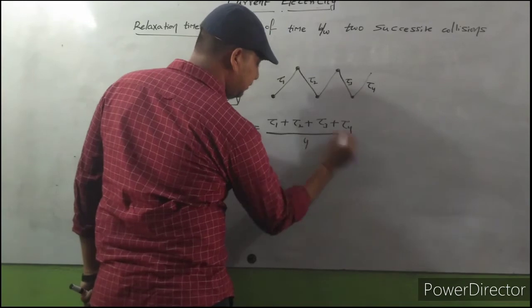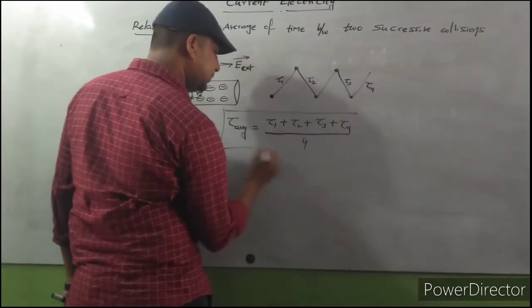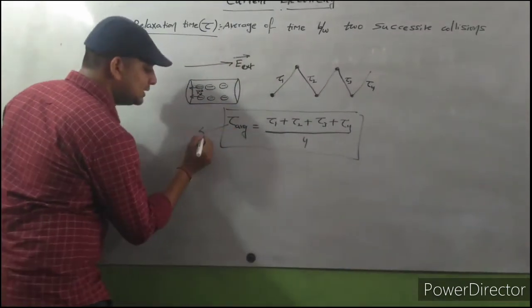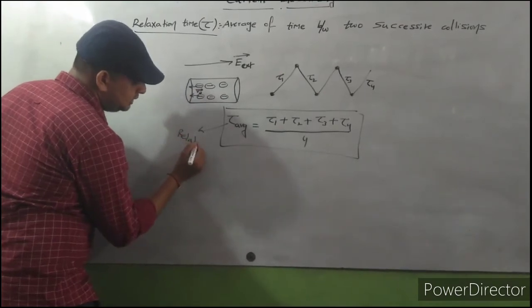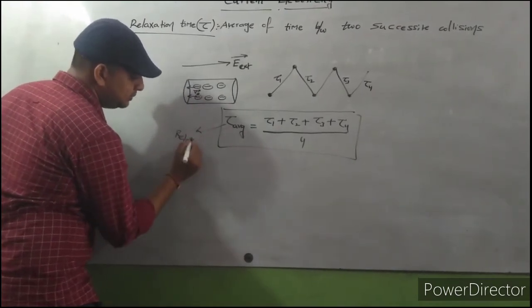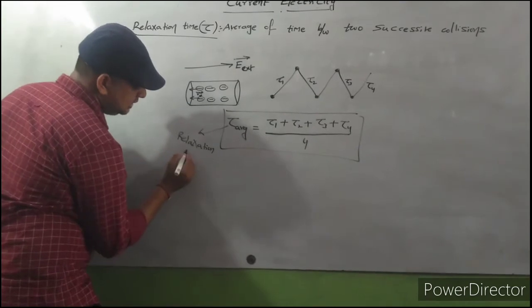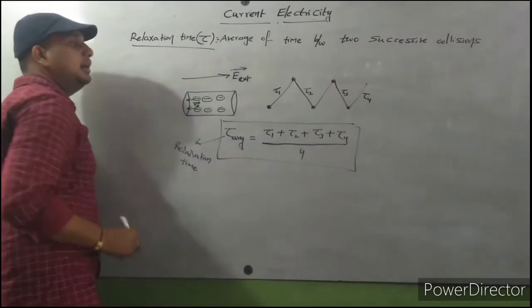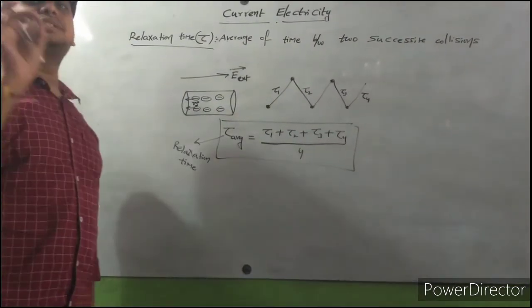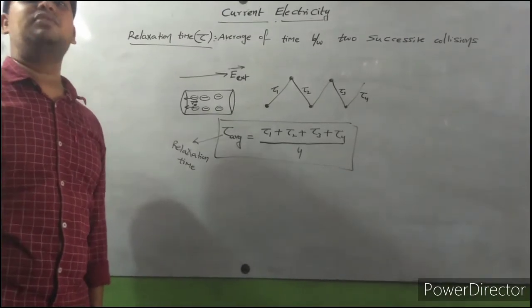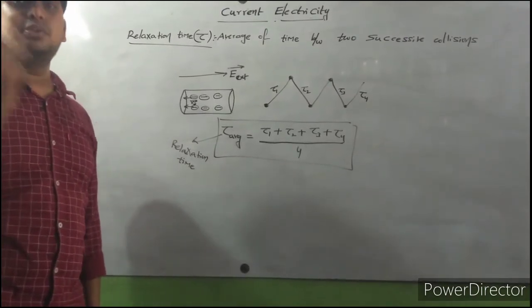This is called relaxation time: the average of time taken between two successive collisions.